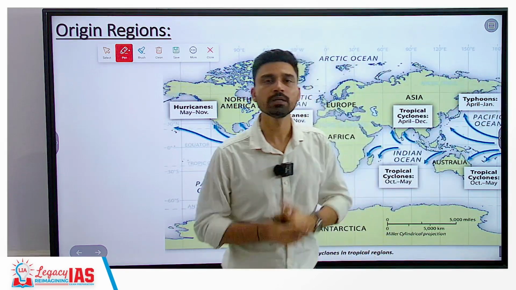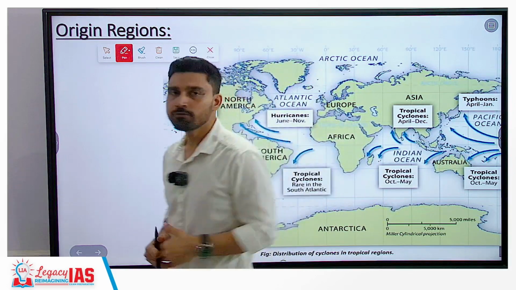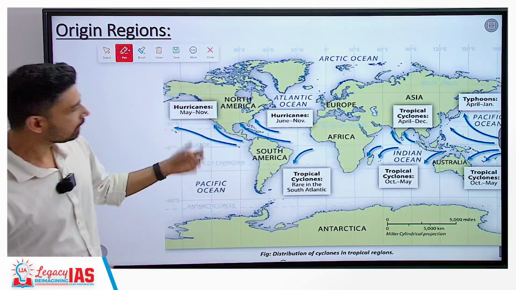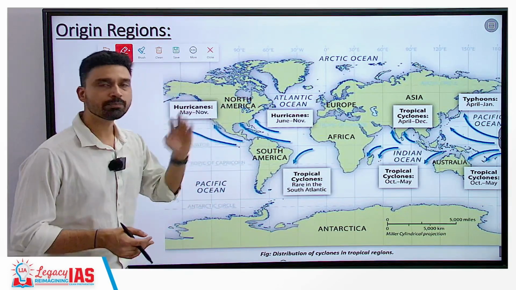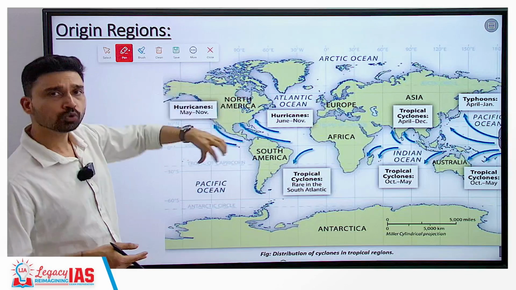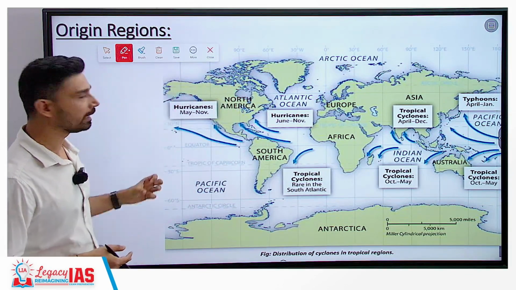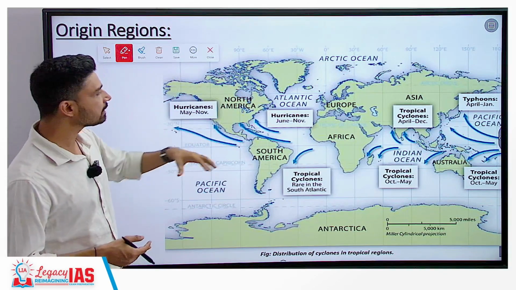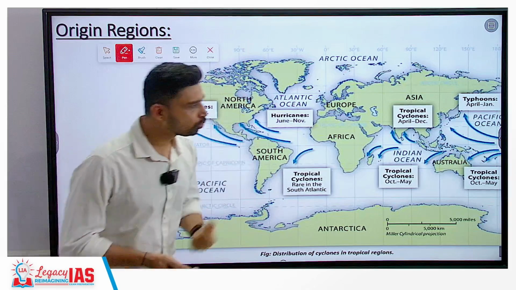Typhoons are nothing but tropical cyclones, but typhoon is the name given to them along the coastline of Japan and China. Similarly, other regions you have in the North Atlantic, and then you have the Northeast Pacific, both along the coastline of North America. Tropical cyclones are known by the other name of hurricane, and these basically take place somewhere in the months of May to November or June to November.